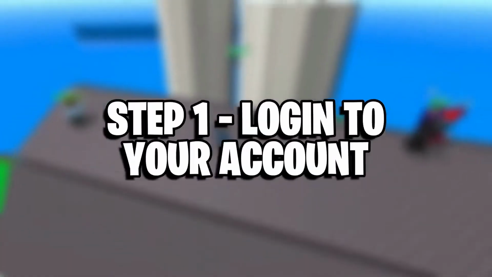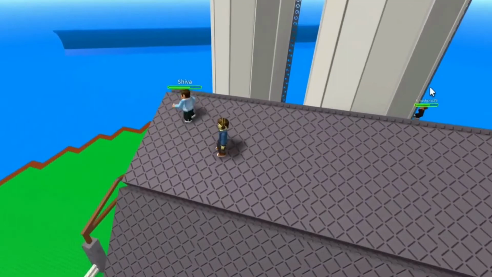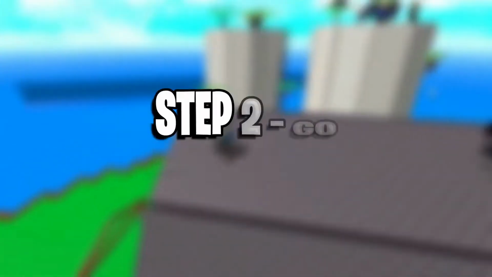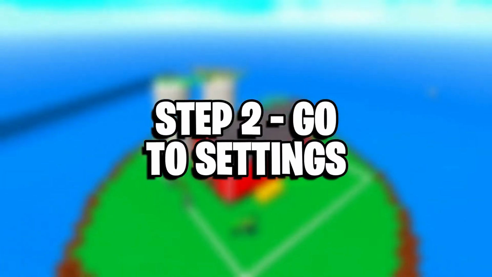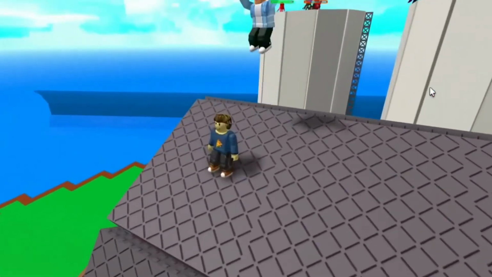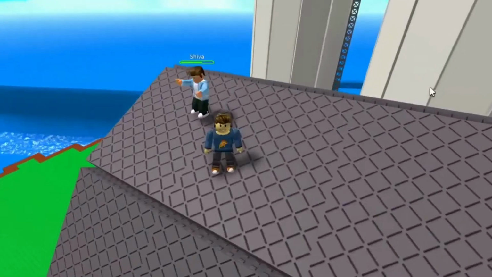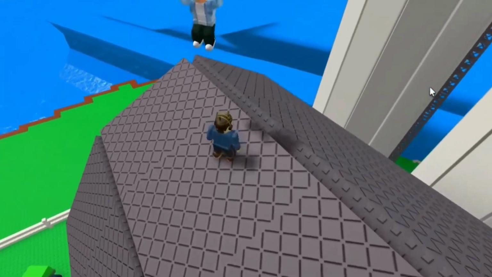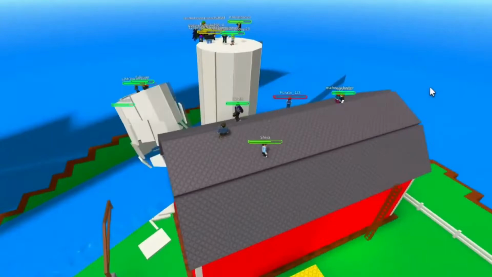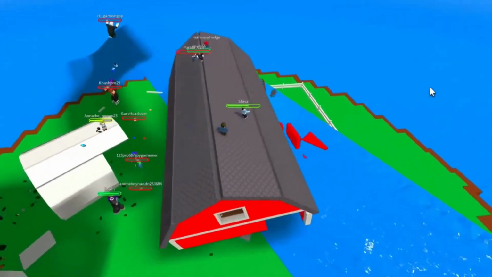Step 1. Log into your account. Sign into your account and go to the upper right corner of the site and click the gear icon. Step 2. Go to settings. Choose the parental controls option from the settings menu, which is shown by a gear symbol. Step 3. Press the toggle button. Turn on account restrictions by pressing the toggle button in the account restriction settings. The toggle will become green and the phrase "account restrictions is presently enabled" will appear in front of you.